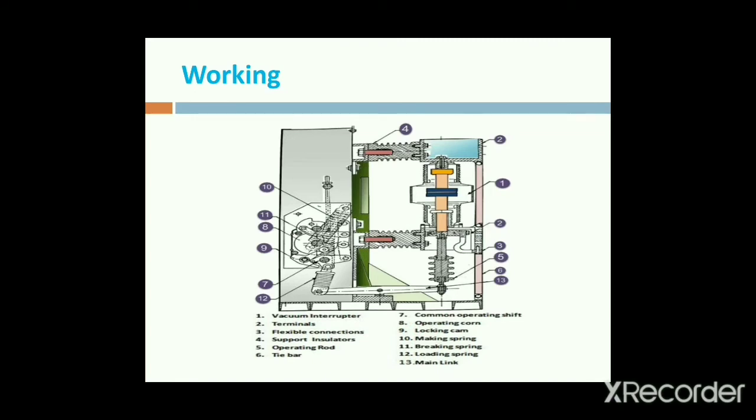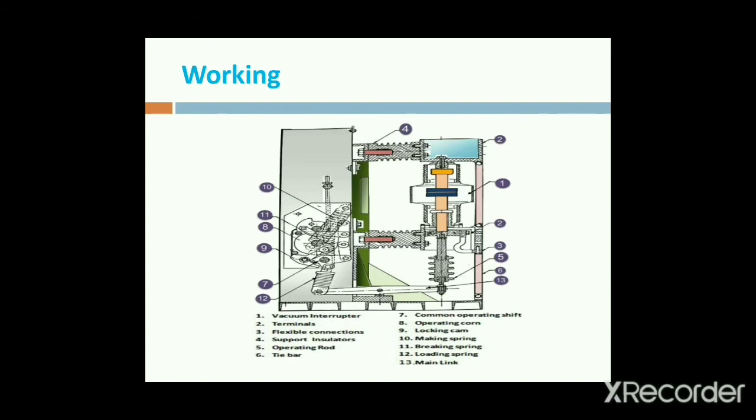Due to the separation of the contacts, vapor is released in the contact space. By separation of the contacts, we release the arc in the vapor only. The vacuum chamber is totally filled with vacuum. When the arc is struck in this vacuum chamber, there are no ionized particles. Due to the fewer ionized particles in that chamber, the arc is quickly reduced.